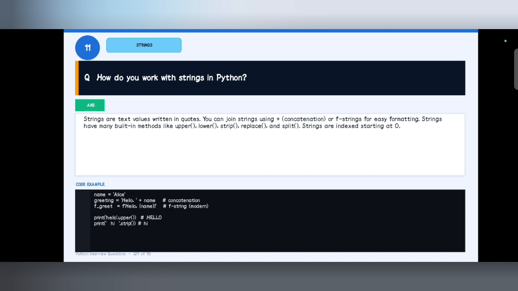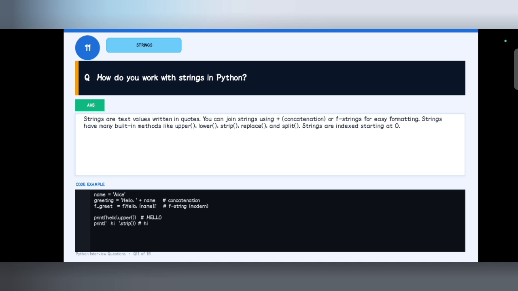And next one, how do you work with strings in Python? Strings can be written in many ways, like single quotes, double quotes, and also triple quotes. For concatenation, it's like below: greeting is equal to hello plus name. Here hello is one string and name is another string.